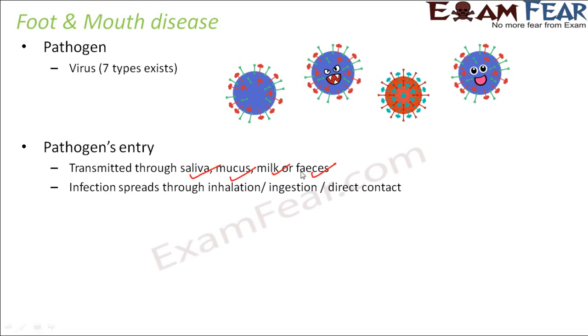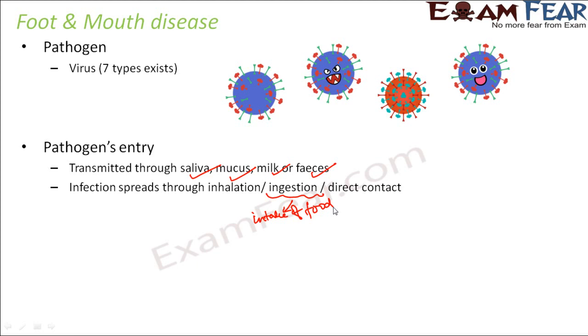So for all these infectious diseases in animals, we should make sure that the animal suffering from any of these diseases is kept in isolation. Because when two animals are nearby, there are chances that they will come in contact with the saliva, mucus or milk of each other. So infection spreads through inhalation, ingestion or direct contact. Ingestion means eating food; it is a term for intake of food.